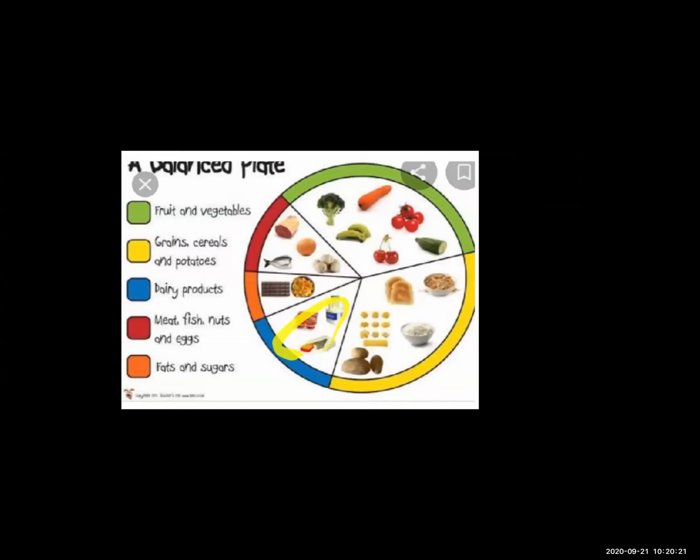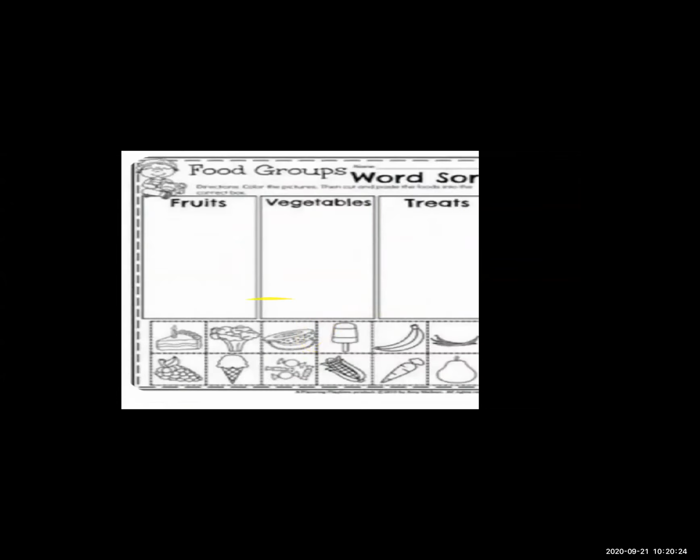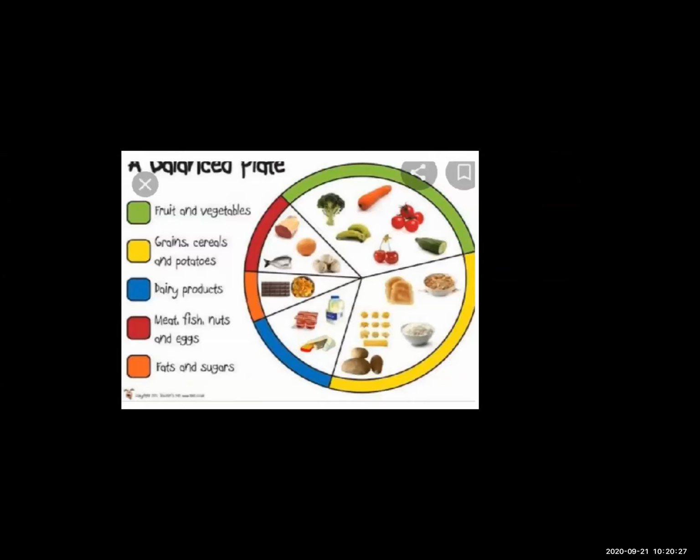Next, the blue color is the dairy product. Dairy product means what? It means a milk product. How much milk product do we have to eat? We have to eat 20%, because dairy products give us calcium. Meat, flesh, nuts and eggs give us proteins and calcium. So we have to eat these things 20%.